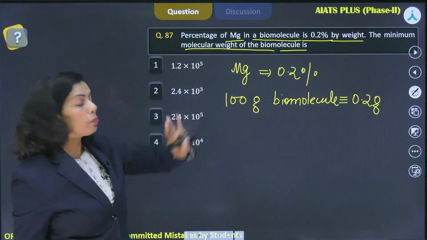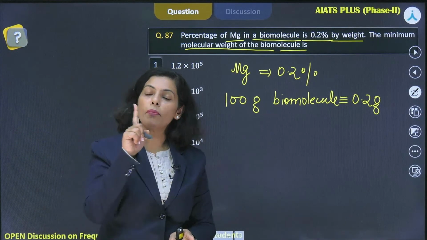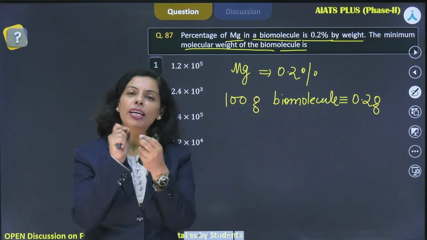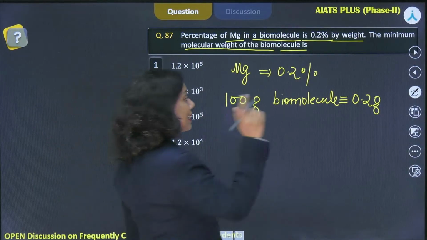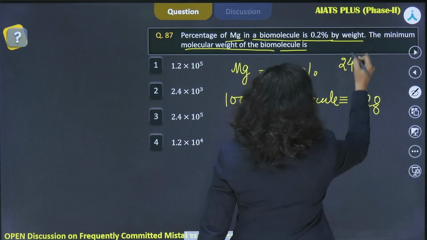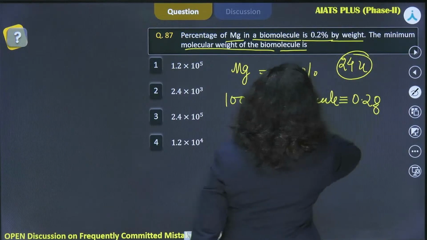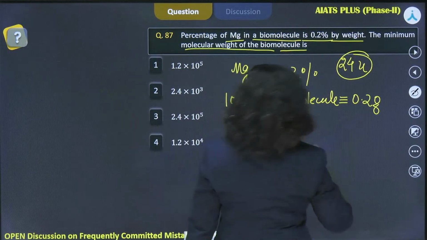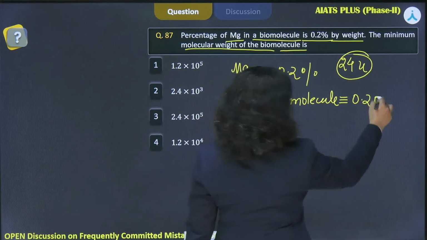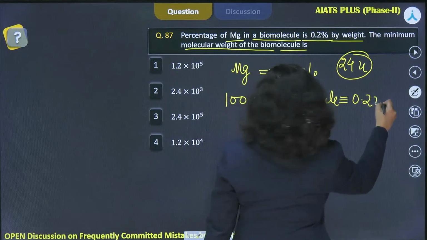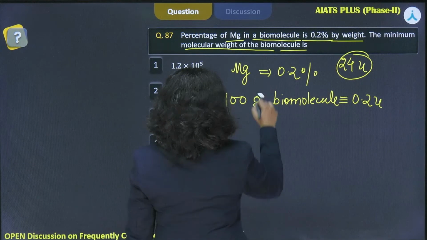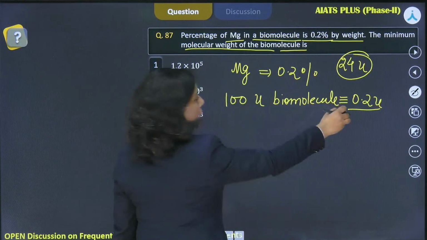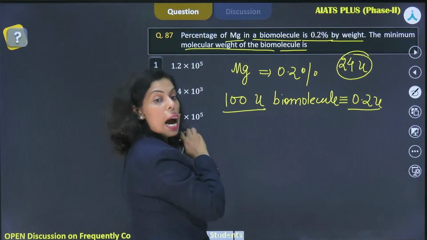Now, in a biomolecule, at least a single magnesium atom you would have, and that single magnesium atom has 24 U, the atomic mass. Instead of writing 0.2 gram, I am using the same unit. Instead of taking 100 gram, I can take this way.